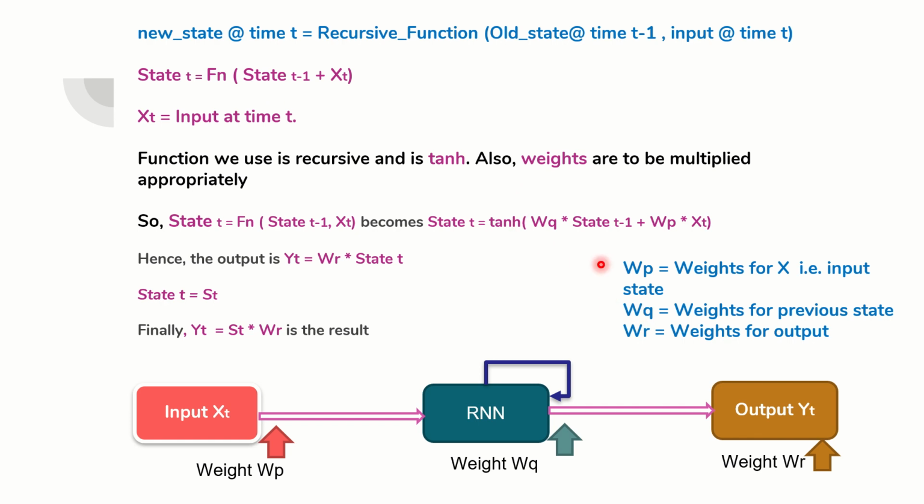WQ star state t minus 1 plus, what is the weight associated with the input state? It is WP, so WP star xt. Now what do we need to know? We need to understand what is the output.